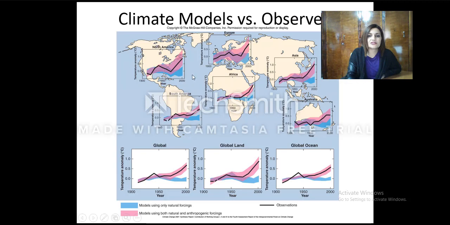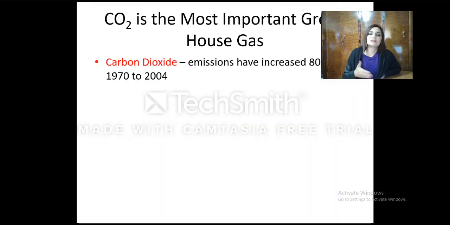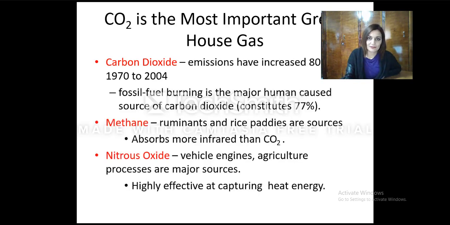So based on the simulations and the models run, let's say here we look at different continents. In blue we have the models that are only caused by natural forcings, and in pink we have both natural and anthropogenic. So again, anthropogenic, human made. And in black we see the observation of the current temperature, and definitely we notice that the black curve fits more into the pink model, which is both natural and anthropogenic.